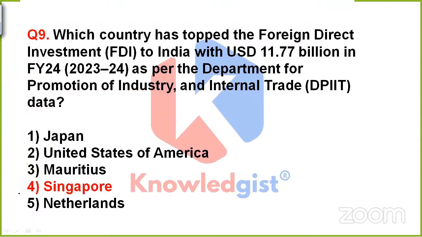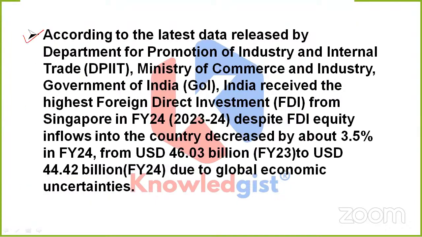Okay, great. So this time, dear, the correct option would be option 4. That is Singapore. So according to the latest data which was released by DPIIT, what is DPIIT? It is Department for Promotion of Industry and Internal Trade. It comes under Ministry of Commerce and Industry, Government of India, of course.